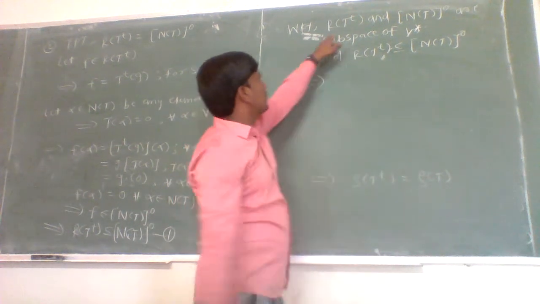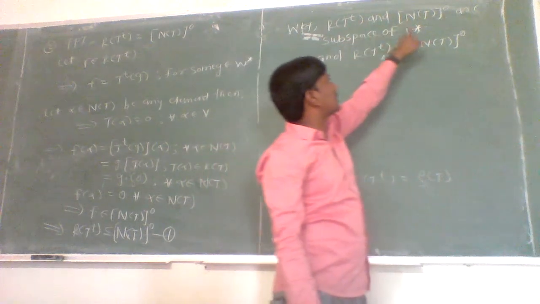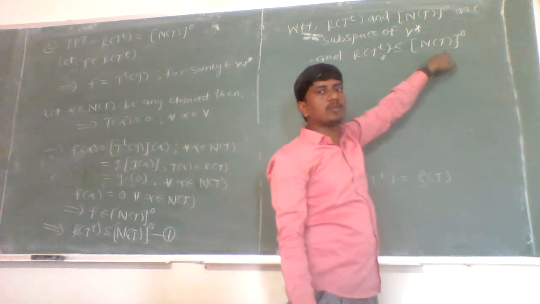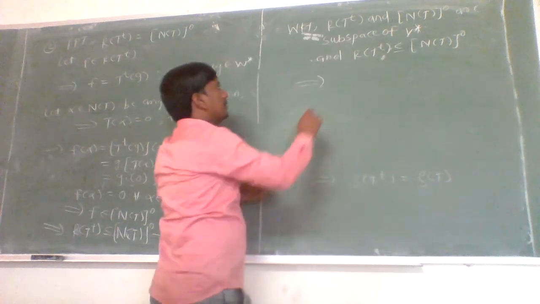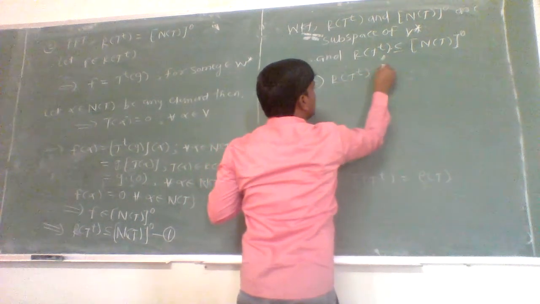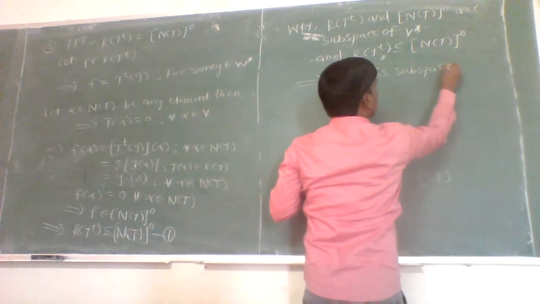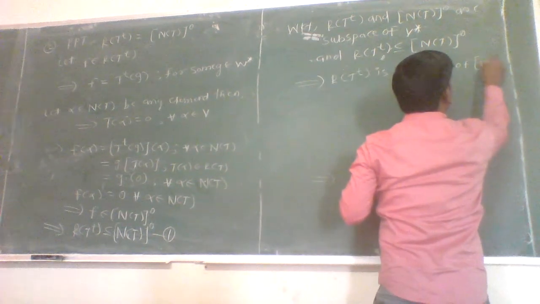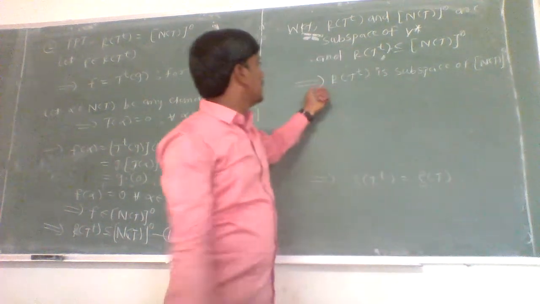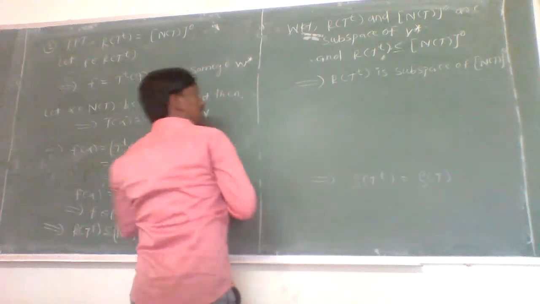As here, the range space of T^T and the annihilator of the null space of T are two subspaces of the vector space V star, and the range space of T^T is a subset of the annihilator of the null space of T, then by that theorem, the range space of T^T is a subspace of the annihilator of the null space of T.